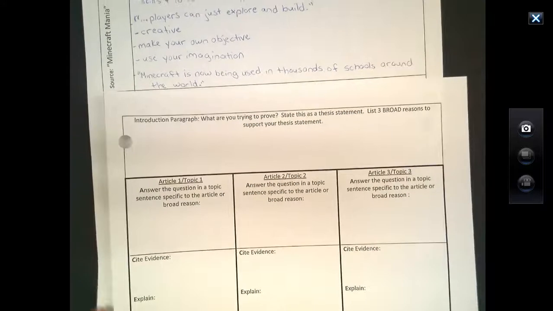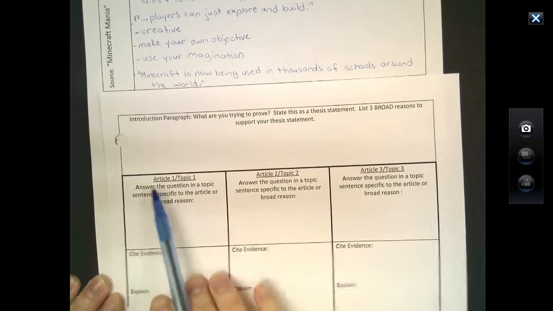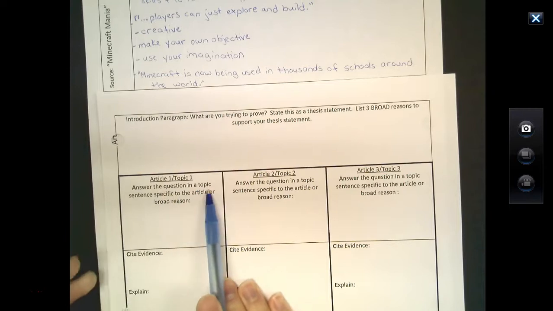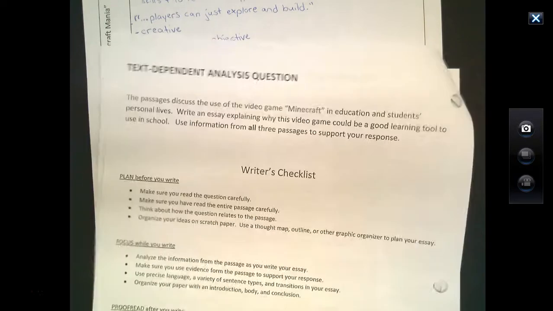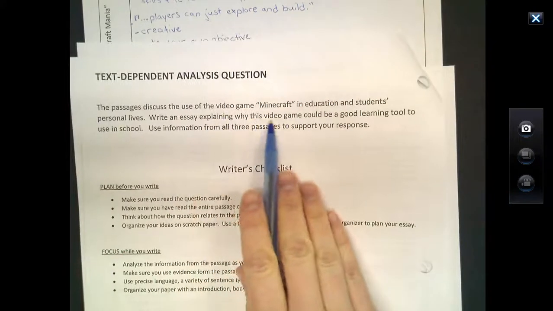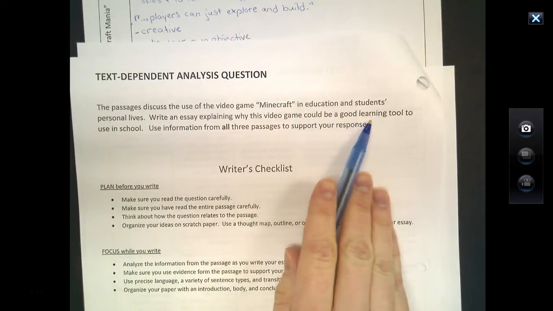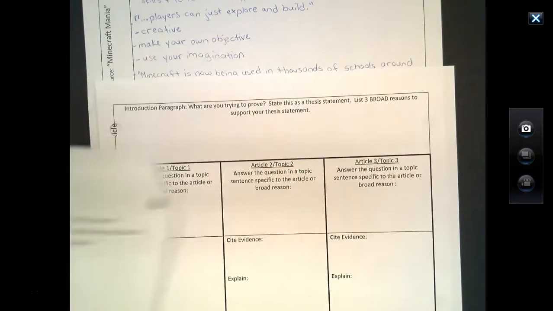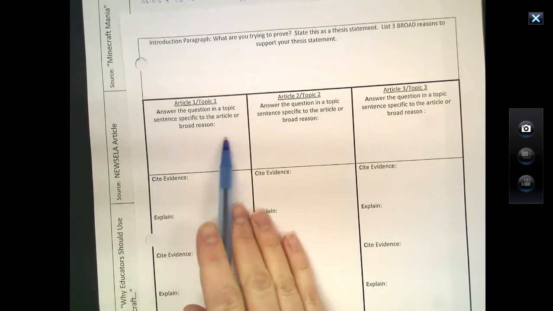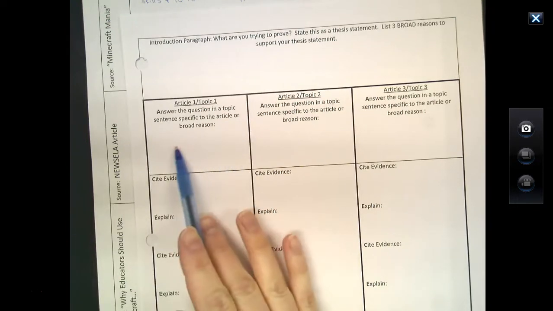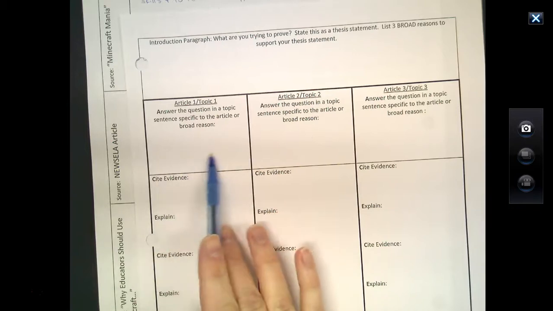So what I'm going to do is look for Article 1, and I'm answering the topic question, which is explaining how the video game Minecraft could be a learning tool to use in school. So my topic sentence would say something along the lines of, Article 1 discusses several reasons how Minecraft can be used in school.